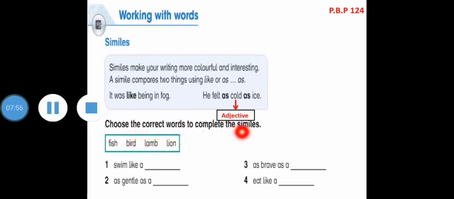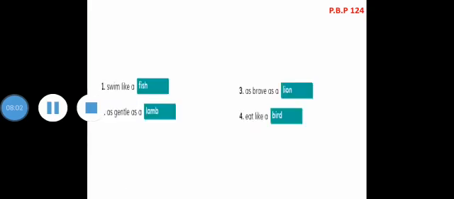Choose the correct words to complete the similes. Yes, you have 30 seconds to think about it. Let's have a look on your answers. Swim like a fish, as gentle as a lamb, and pay attention to the order of the words. Number 3, as brave as a lion. And number 4, eat like a bird. Like is followed by a noun, and between as we use adjective, gentle, brave, then it is followed by the noun, lamb or a lion.